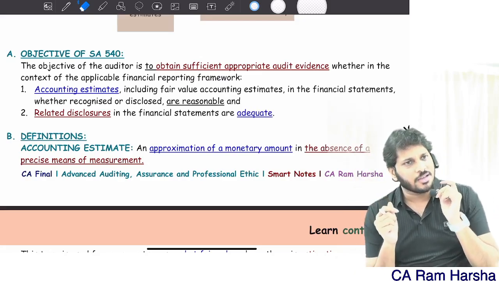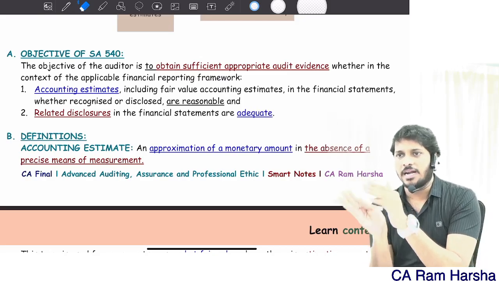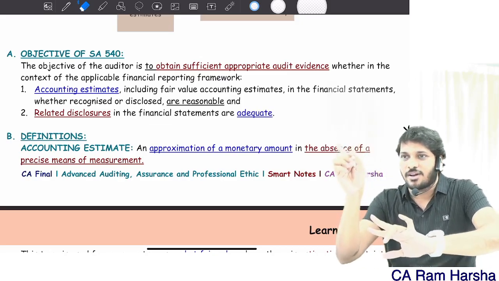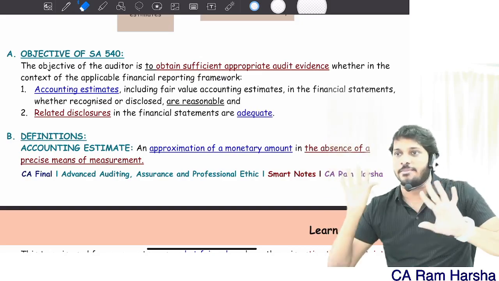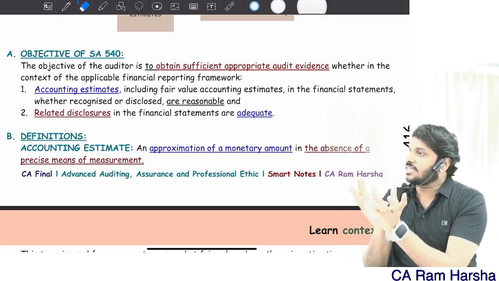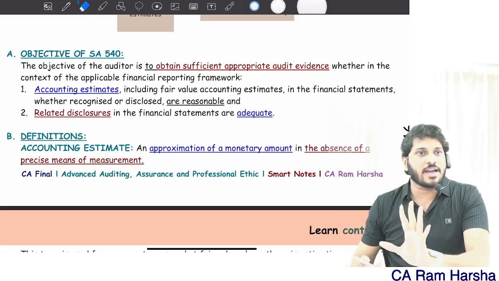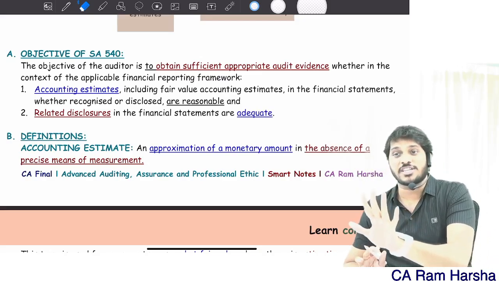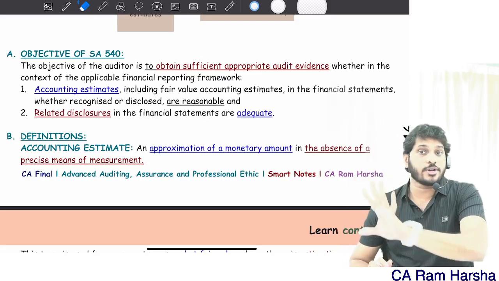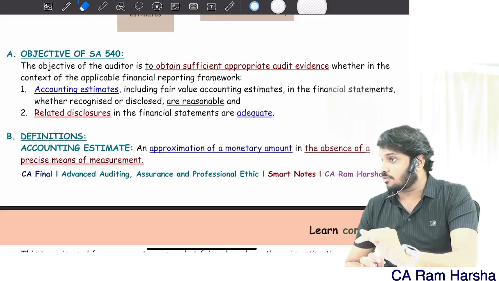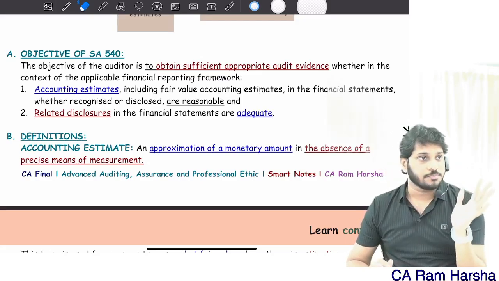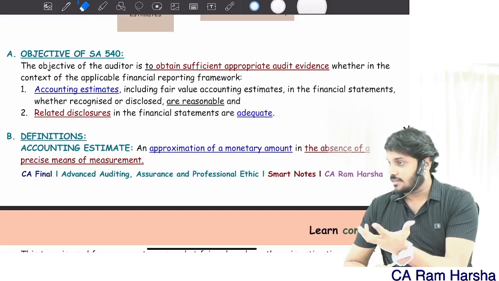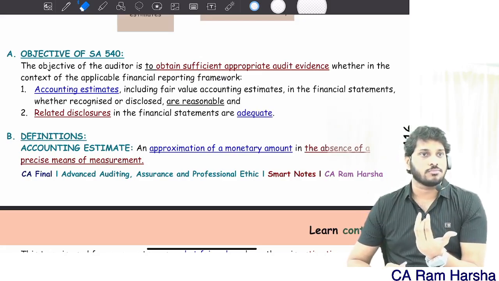Indirectly, what you need to verify? You need to verify whether the company has considered alternative assumptions or not. These alternative assumptions are nothing but what? Changes in one of the factors that change the estimated amount. One of the factors is inflation. Suppose the decommissioning liability we calculated is 3,000 crores keeping in mind an inflation rate of 3%. What if the inflation rate is 7%? Then what could the liability be? Say 3,800 crore revised liability. Suppose if inflation is 0, then the liability will reduce. If inflation is 12%, the liability will go up to 4,500, 5,000 crore.